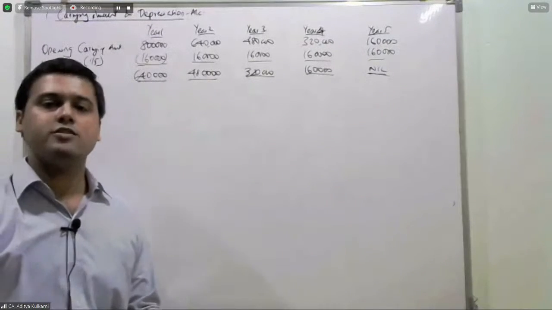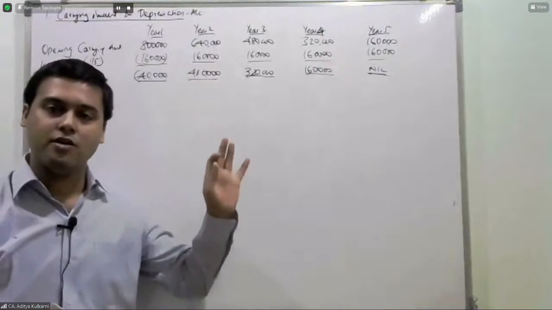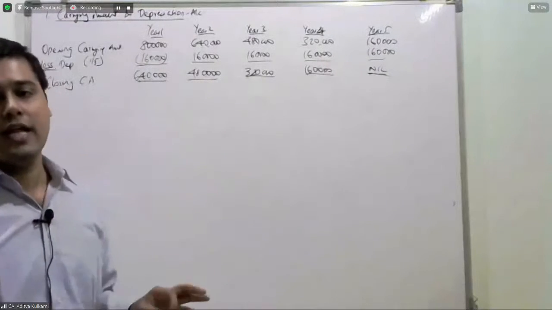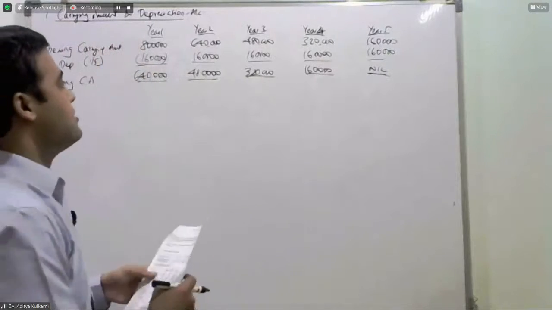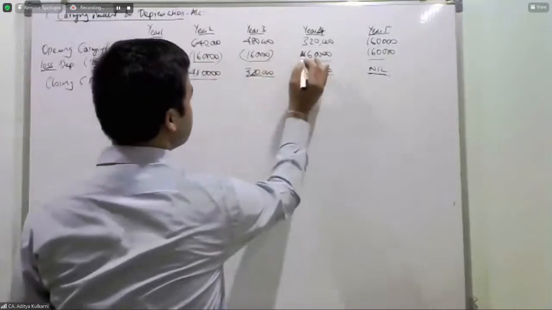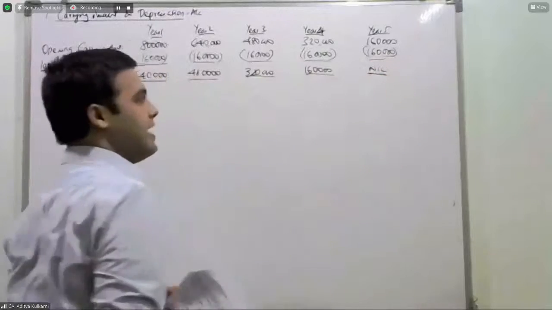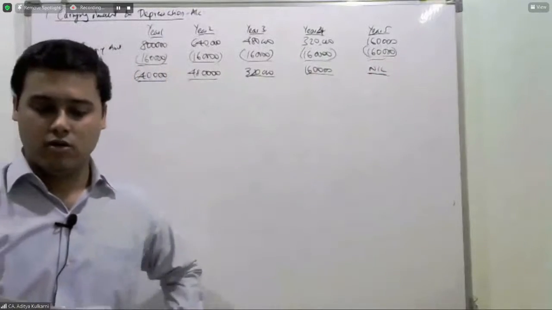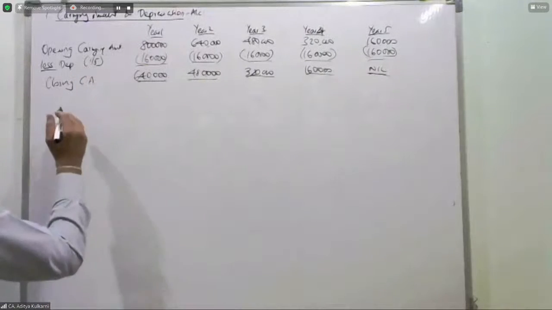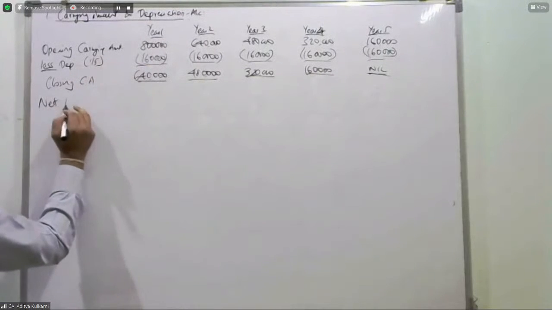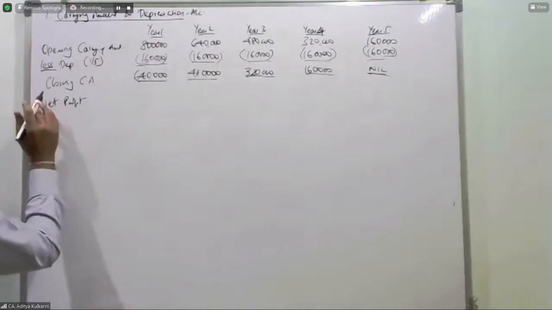So this is what is going to be the way your asset will look like over 5 years. Starting with 8 lakhs, depreciate 1,60,000 each year. So therefore, at the end, the carrying amount will be 0. So how will my P&L look like? Net profit.